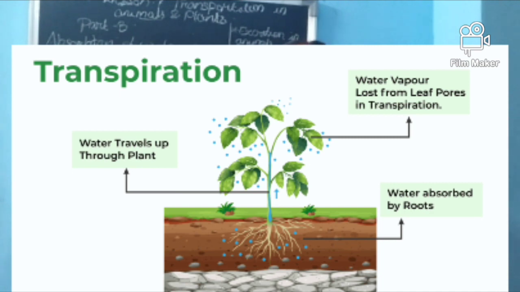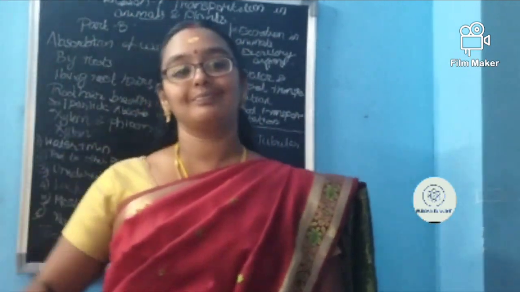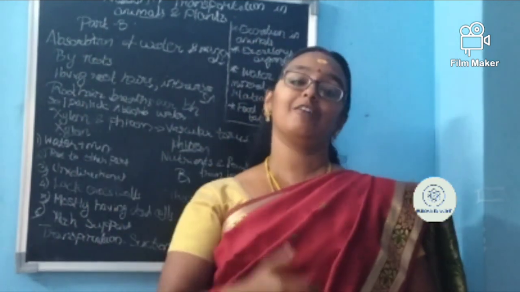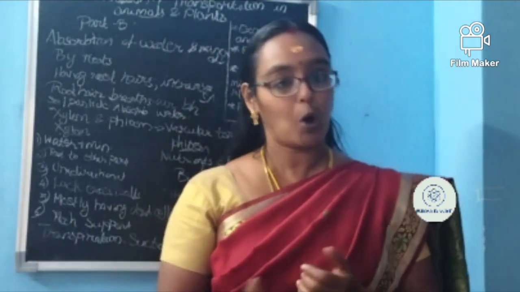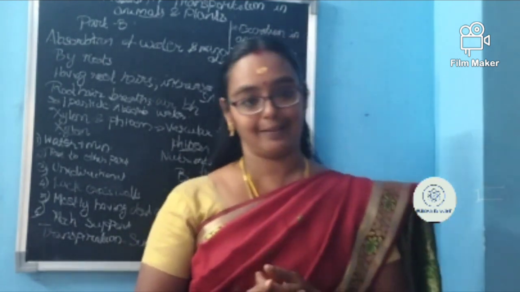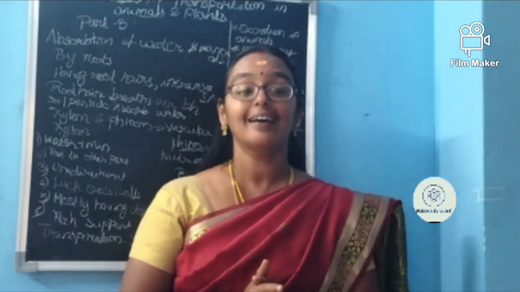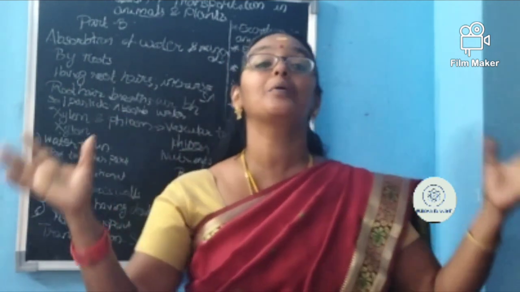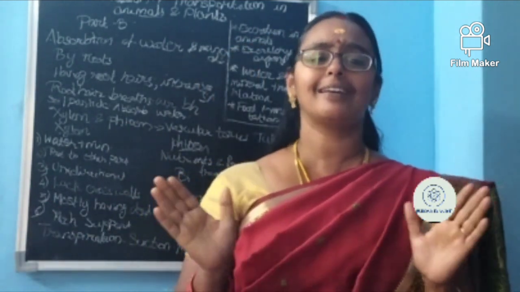Isn't it? So what happens? At the top, water is lost or water is not there. At the bottom, water is much more. So there will be a pull for the leaves from the root. Then only it will travel. Okay. So transpiration also plays an important role in the transportation of food as well as water and minerals. Moreover, we can say transpiration helps to cool down the plant, like our sweating helps to cool ourselves. Even in hot summer, it helps to cool down the plant. Okay, is the thing clear for you?